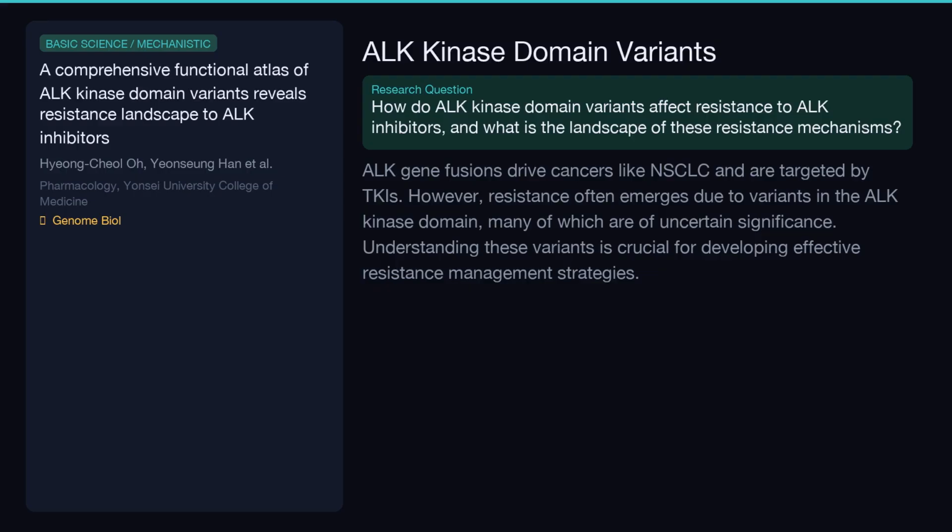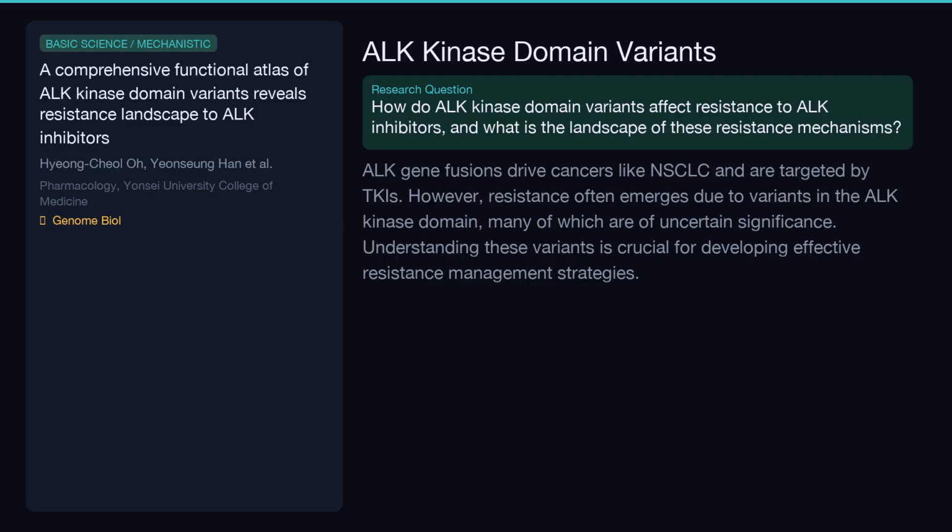ALK gene fusions are critical drivers in cancers like lung cancer, making them a prime target for tyrosine kinase inhibitors, or TKIs. While these drugs are effective, patients often develop resistance due to mutations within the ALK kinase domain. Many of these mutations are currently of uncertain clinical significance, leaving a gap in our understanding and ability to manage